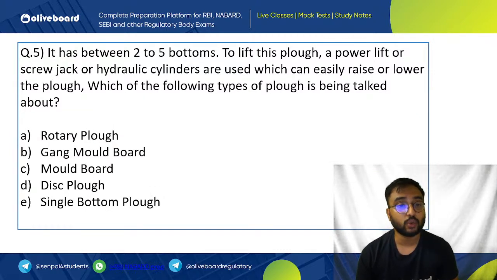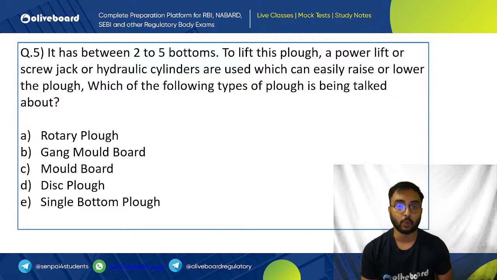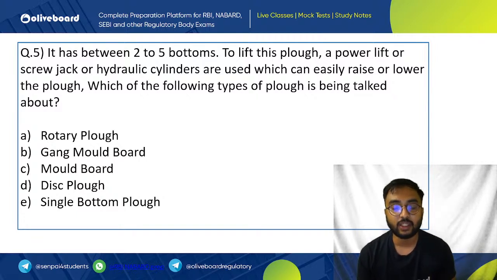It has between 2 to 5 bottoms. To lift this plow, a power lift or screw jack or even hydraulic cylinders are used. That means it's a heavy plow. It can be easily used to raise or lower the plow. Which of the following types of plow we are talking about? Rotary, gang mold board, disc plow, and single bottom plow.